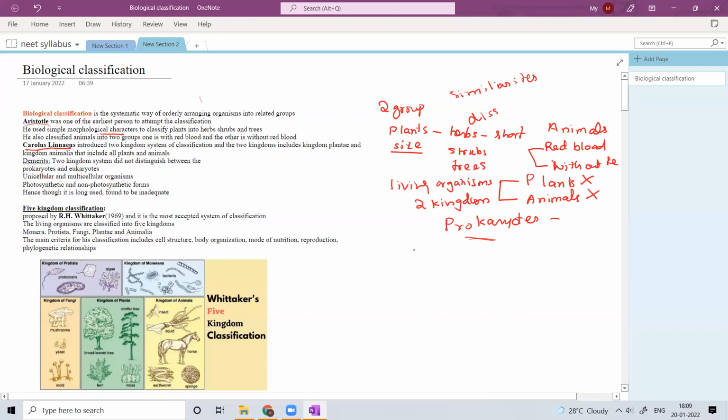Who proposed the five kingdom classification? That is the scientist named R.H. Whittaker, in the year 1963. You need to remember all these things: who proposed the two kingdom classification, and who proposed this five kingdom classification. These are also important things to remember. So basically, R.H. Whittaker is the scientist who proposed the five kingdom classification.